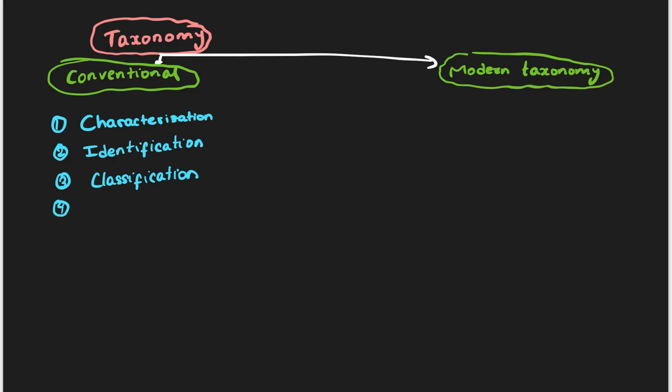The next and final step is nomenclature. We are going to name it. Until now we didn't know its name, so we are going to name it. To give a name to the organism, names can be based on ICBN. We have two codes, two systems which monitor the names given to organisms.